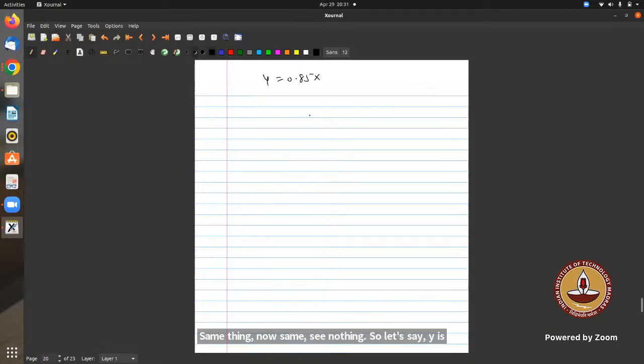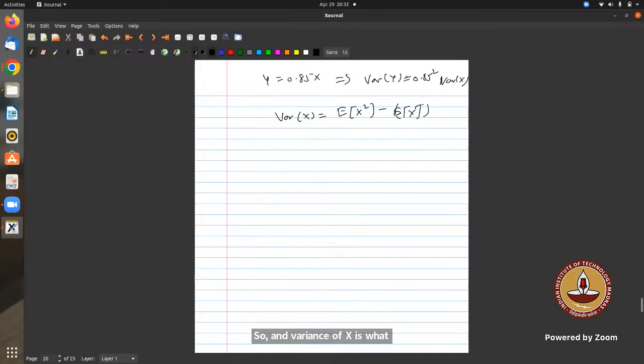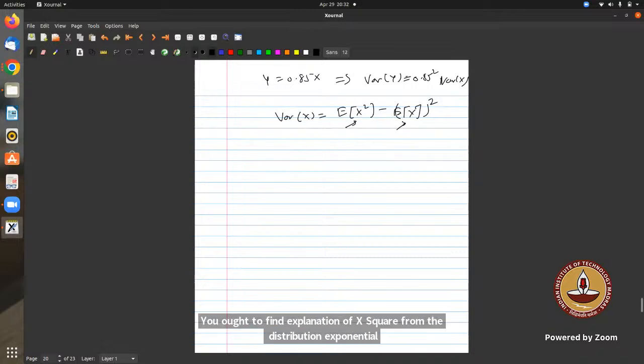So variance of Y is 0.85 whole square times variance of X. And variance of X is expectation of X square minus expectation of X whole square. It's very easy. Same thing, again you have to find expectation of X square and expectation of X from the distribution. Any approach is fine because all the equations come from the same point.